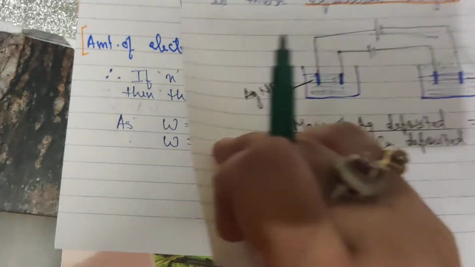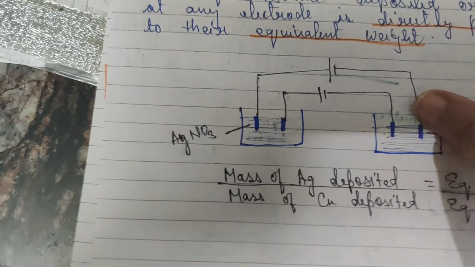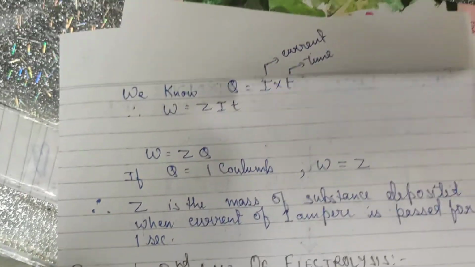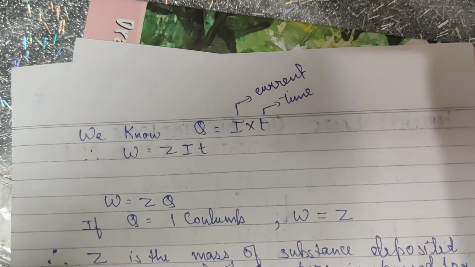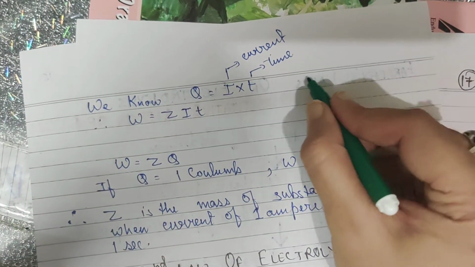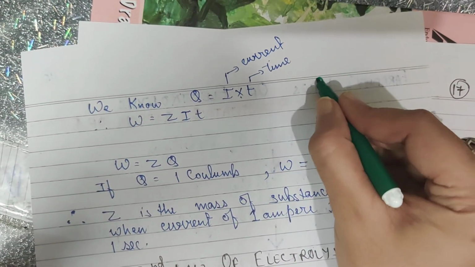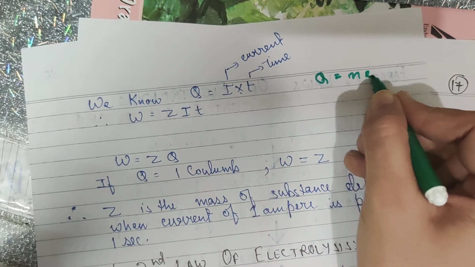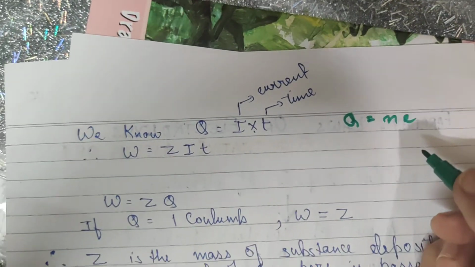Now moving on to the next page. I have written the formula for Q here. If you remember, children, Q is equal to I t, or Q is also equal to n e. These are the formulas that you must have done in physics.